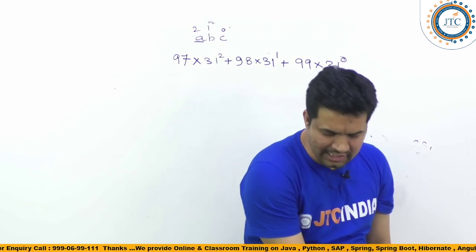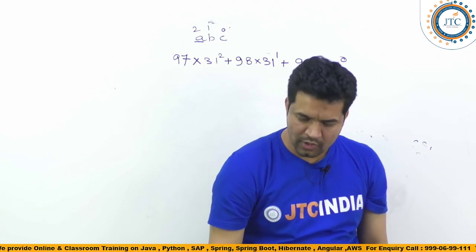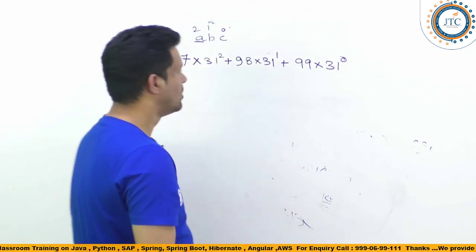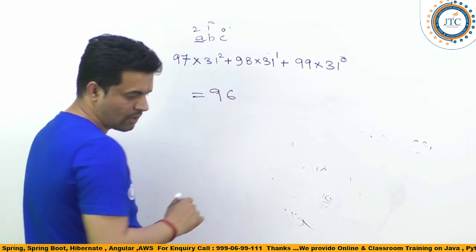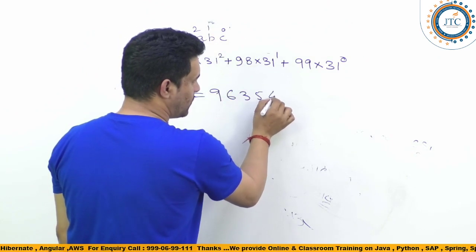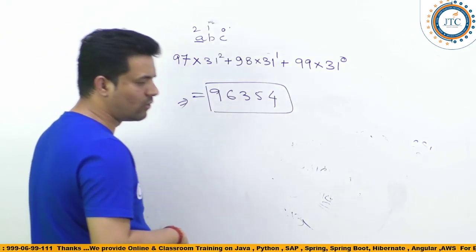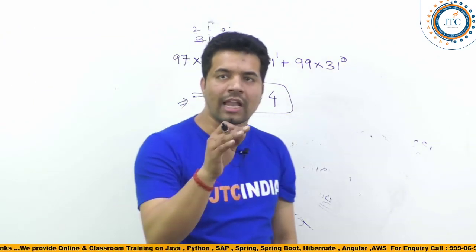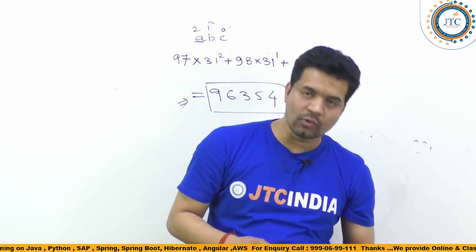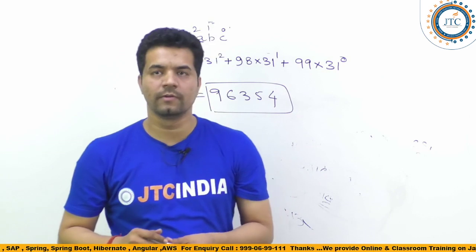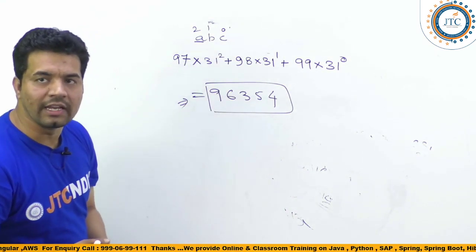If you calculate all these things, what is the value you are going to get? The value is 354. This is the hash code you are going to get. Now, based on this, you can calculate the hash code of any other string. Based on this one, guys, you can calculate the value of any string.